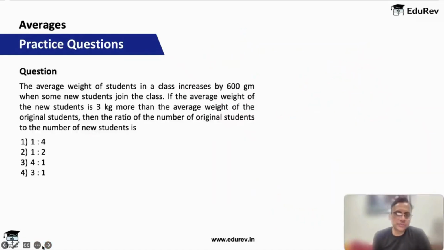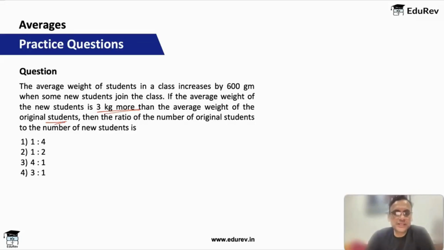The average weight of the students in a class increased by 600 grams when some new students joined the class. Again, same logic. So new students have joined, average weight has increased. That means these new students who have joined, they are heavier than the earlier students. If the average weight of new students is 3 kgs more, yes, so this proves they are 3 kgs more than the average weight of the original students. Then the ratio of the number of original students to the number of new students. This is a CAT question which came in CAT 23, I think in slot 3. And this question, if you see, actually it can be done almost verbally.